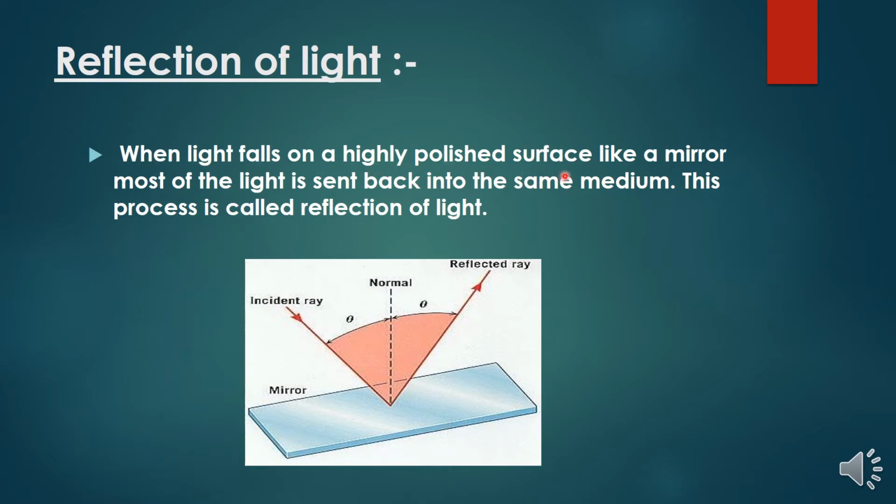Reflection of light. When light falls on a highly polished surface like a mirror, most of the light is sent back into the same medium. This process is called reflection of light. You can see this image. There is a highly polished surface like a mirror. The ray coming from the source falls on the mirror, and it is reflected to the other side. So here we can say there is reflection taking place from the incident ray to the reflected ray.